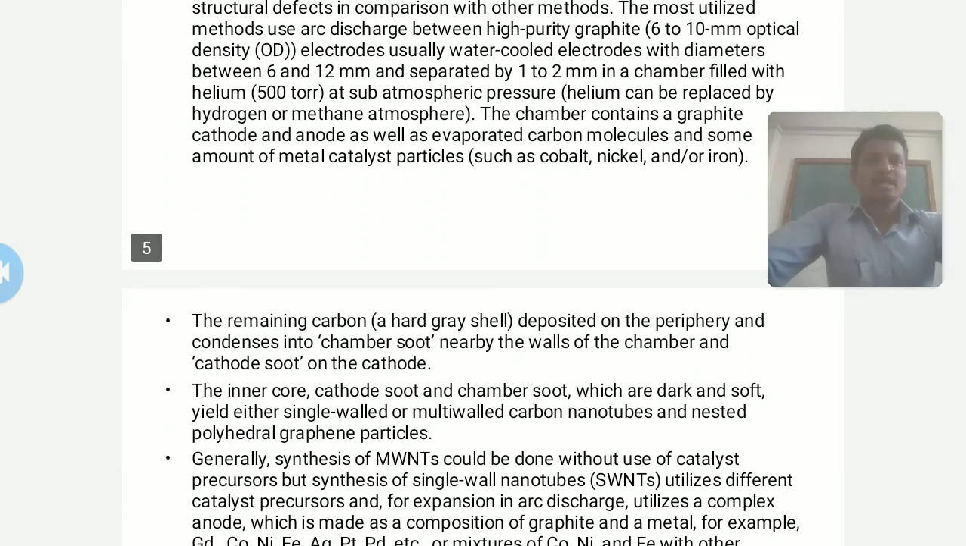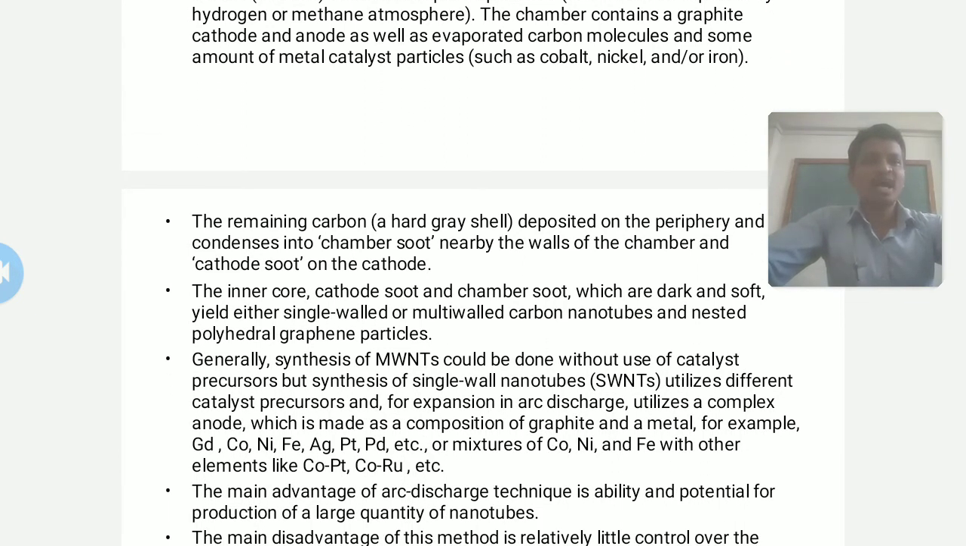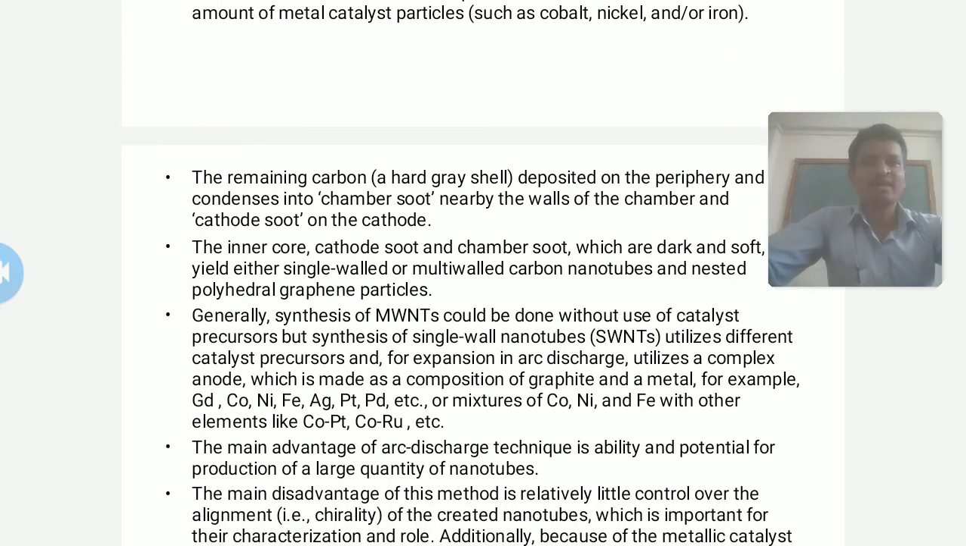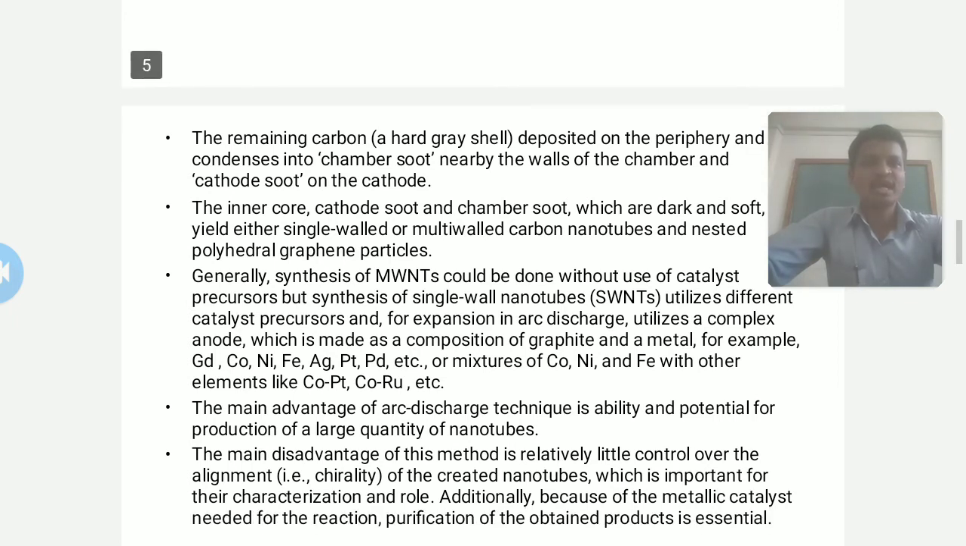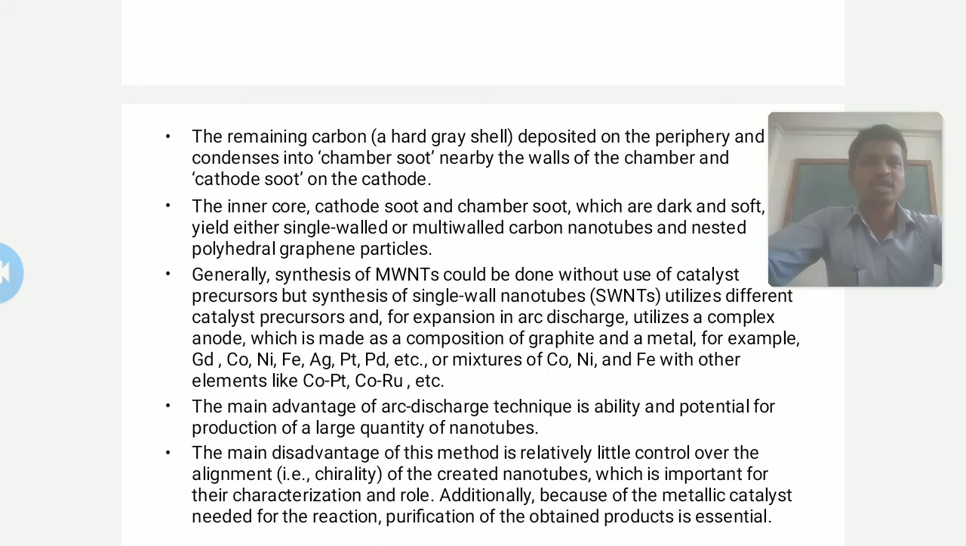The remaining carbon, a hard gray shell, is deposited on the periphery and condenses into chamber soot nearby the walls of the chamber and cathode soot on the cathode. So after this process, this is the condition in that chamber. What happens at the cathode and what happens at the anode? The inner core, that is the cathode soot and chamber soot, which are dark and soft, yield higher single walled and multi-walled carbon nanotubes and nested polyhedral graphene particles.